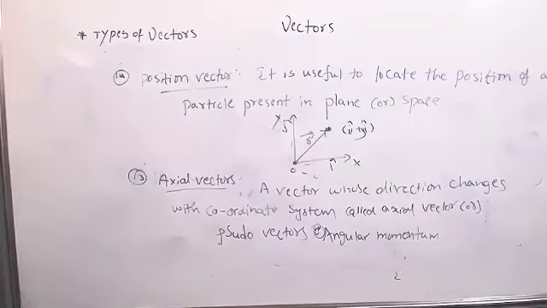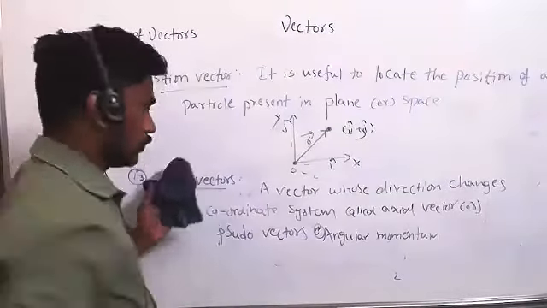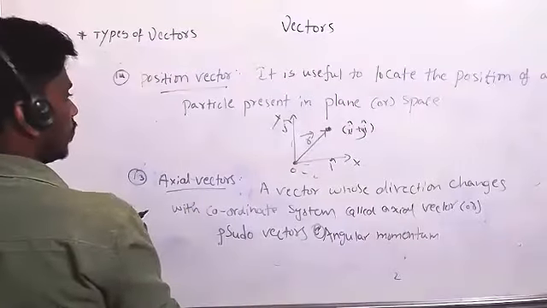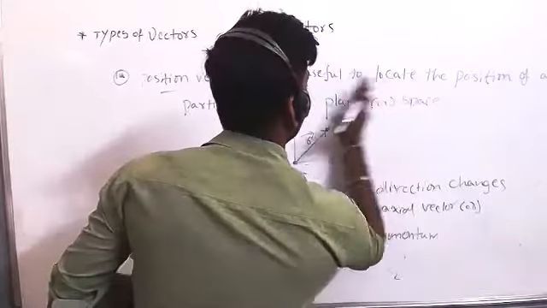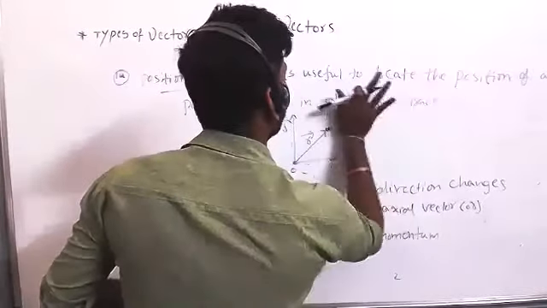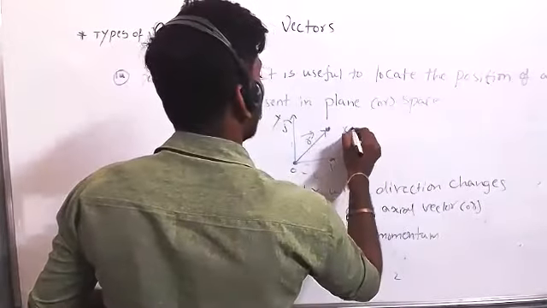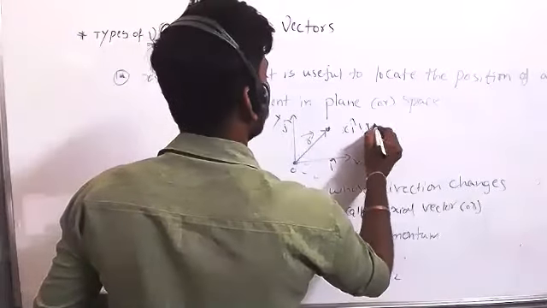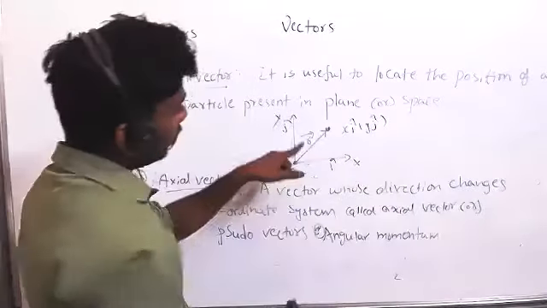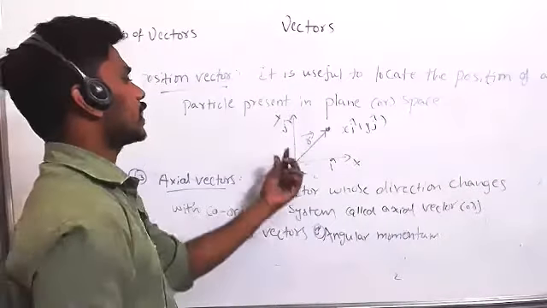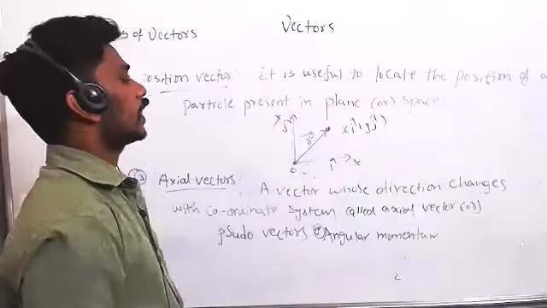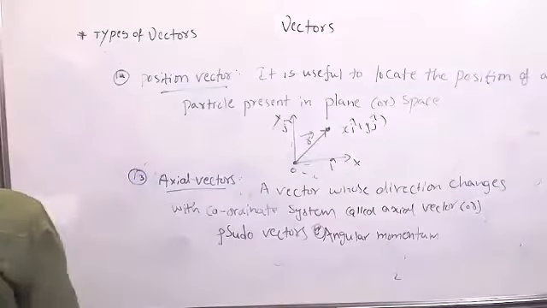Clear? Just a minute, sir, I have to write the position vector. You can write. x i cap plus y j cap means along the x direction at some x distance, along the y direction at some y distance. Clear?